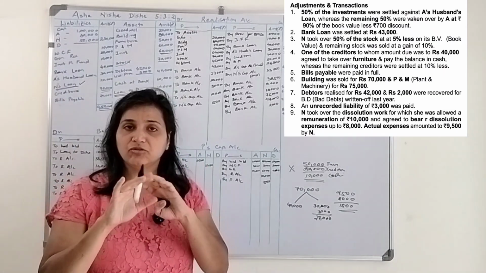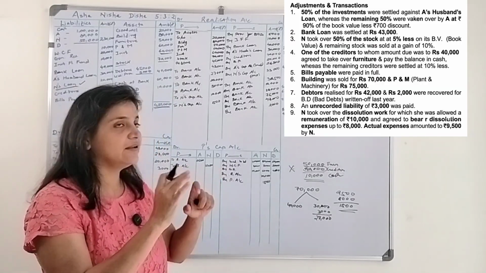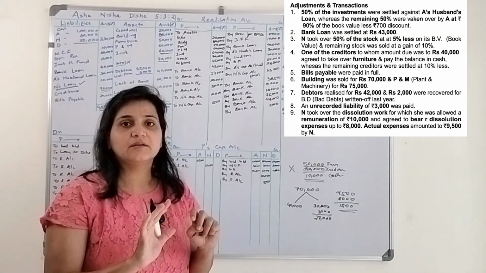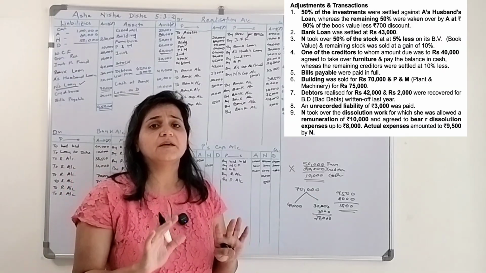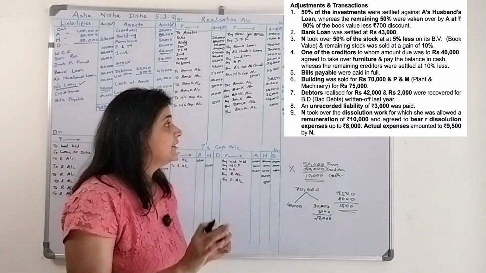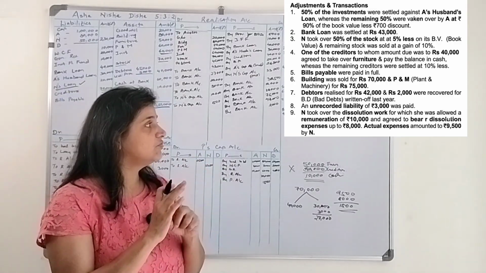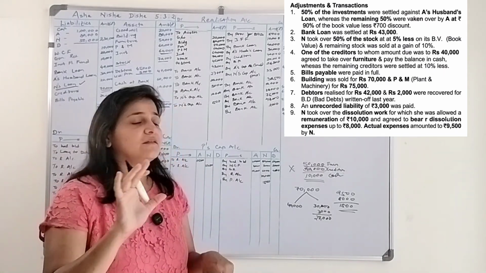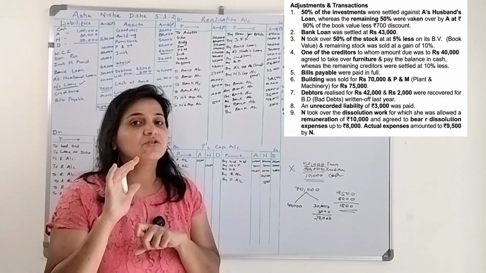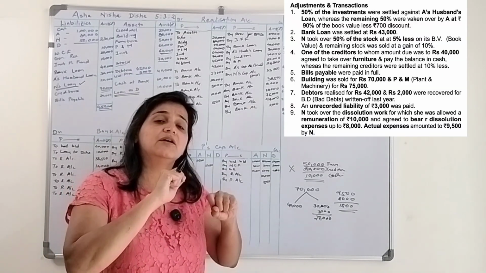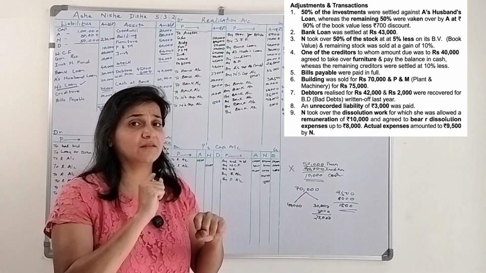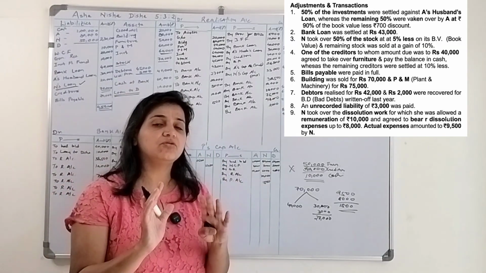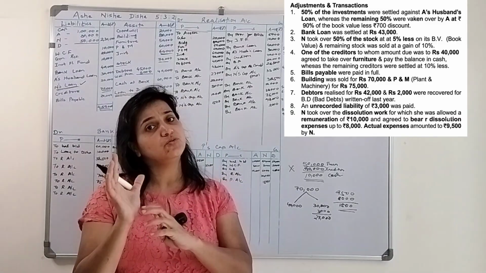If there is no statement that I'll take over the dissolution work and you need to give me remuneration, and no agreement that I bear this much expense, then whatever the expense is, we are not supposed to pay. Here, there is an agreement that she agreed to bear the expenses till 8,000, but actual expenses amounted to 9,500. So the firm needs to pay 1,500 to Nisha.